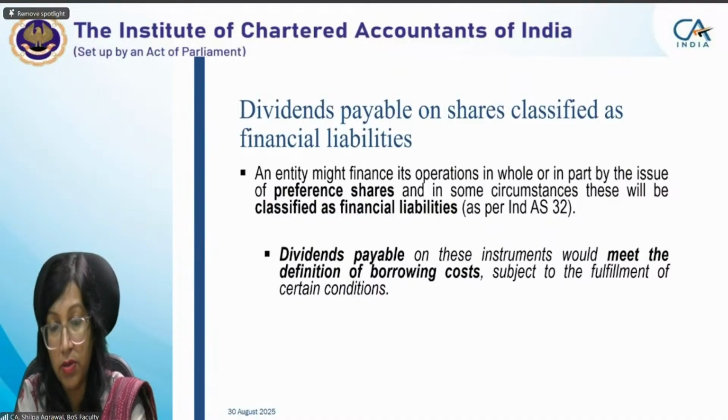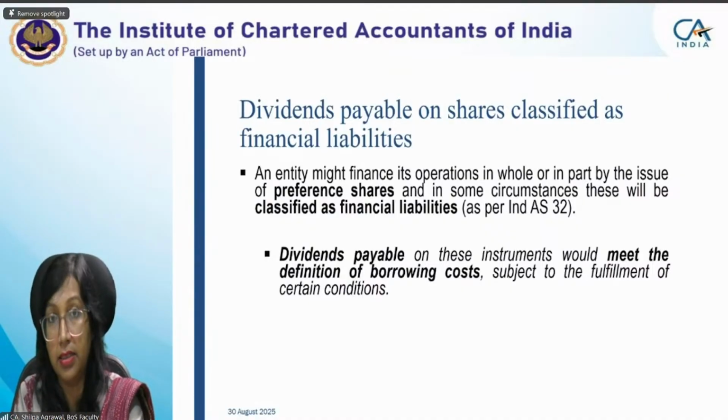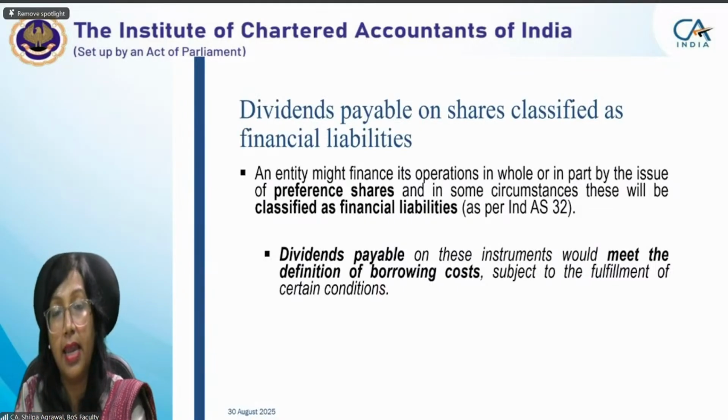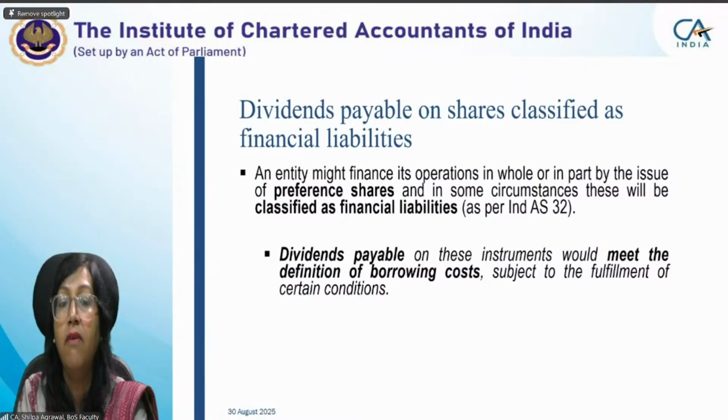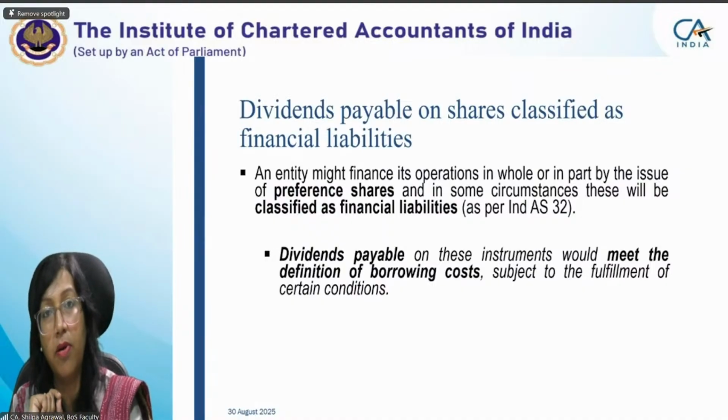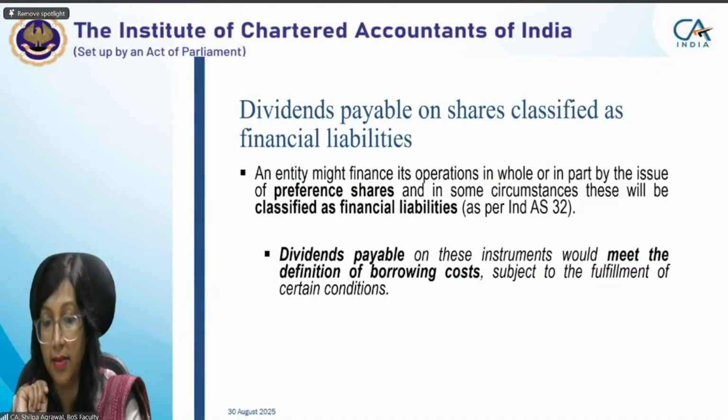When it is considered a financial liability, any interest cost on that will be used for capitalization of borrowing cost. But if it is capital in nature, that preference share is irredeemable, then any dividend which you are paying on that will not be considered as borrowing cost. It will be considered as imputed or notional cost, and that imputed cost is out of the scope of Ind AS 23, which we studied earlier.